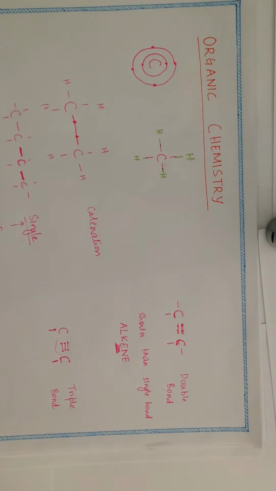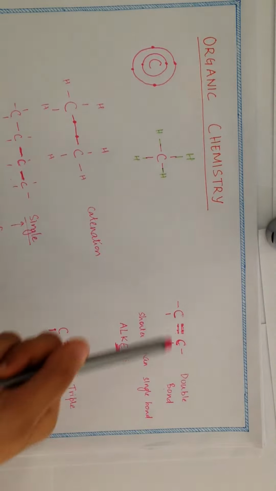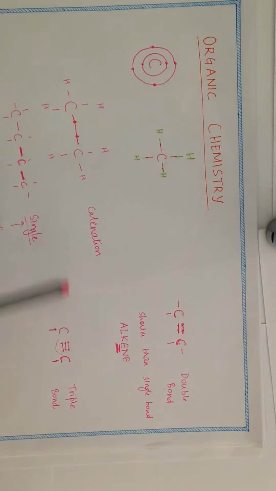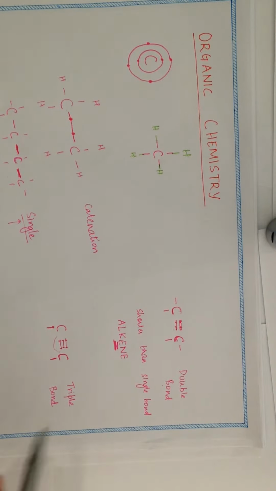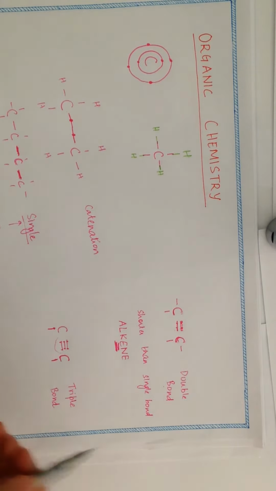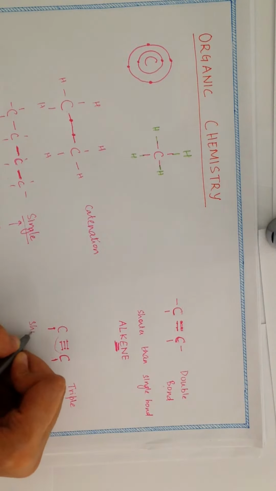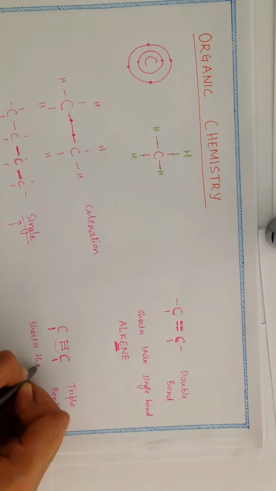Now what would you expect? Would this triple bond be shorter than this double bond or longer than this double bond? Now, as we saw last time, the more the 2 carbons share, the closer they get. Therefore, triple bond is shorter than double bond.